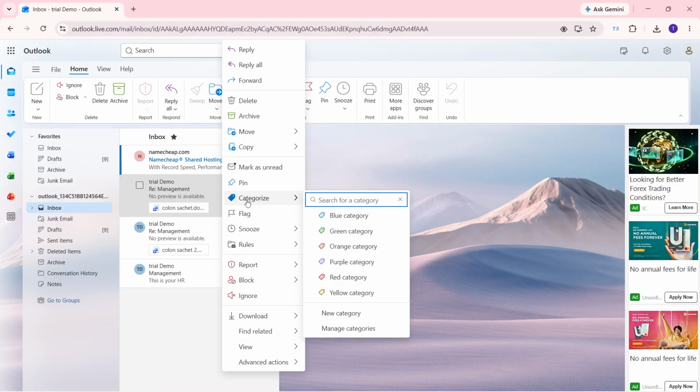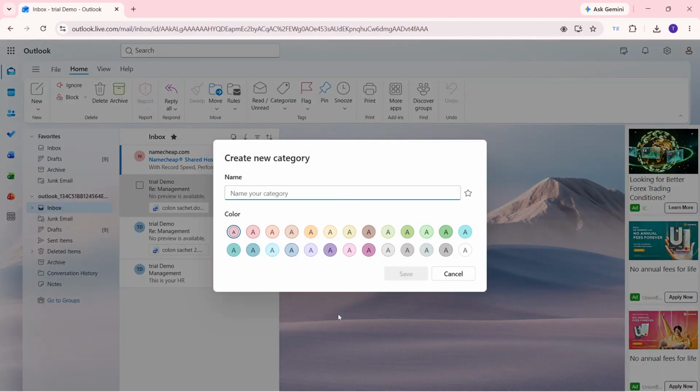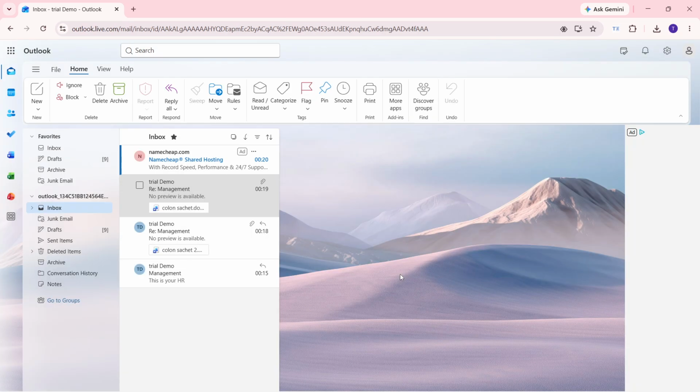Click New Category at the bottom of that submenu to open the Create New Category dialog. Type a name for your category. For this example, I'm typing Not Impartee. Click one of the color circles to assign a color to the category. Click Save, and the dialog closes with your new category now applied to the email.